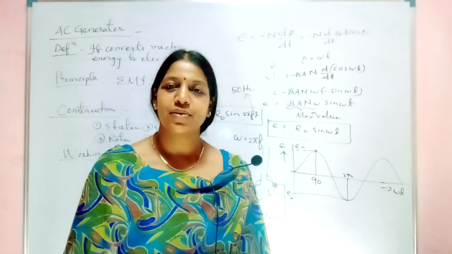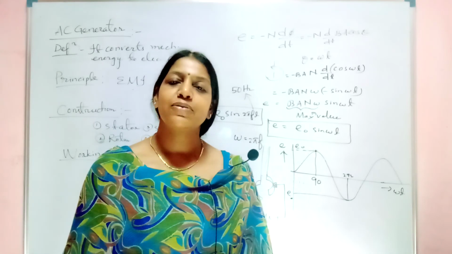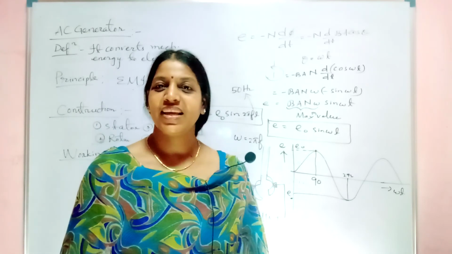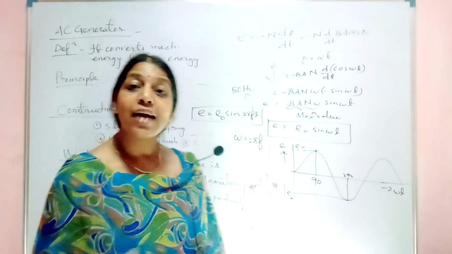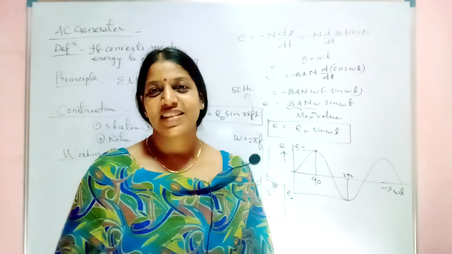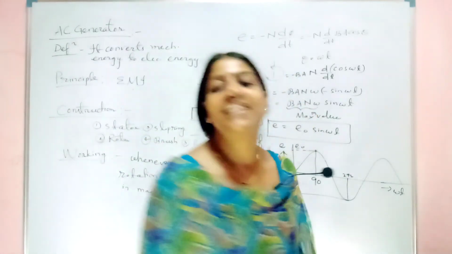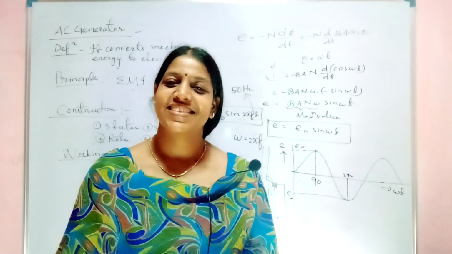This is a standard. Our country follows 50 Hz, 50 cycles per second. Foreign countries follow their own standards. So omega is nothing but angular frequency when they move in a circle. This is linear frequency. Clear? So this is all about your AC generator and mutual inductance.